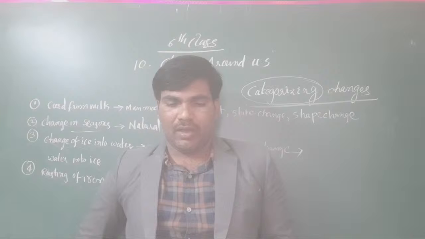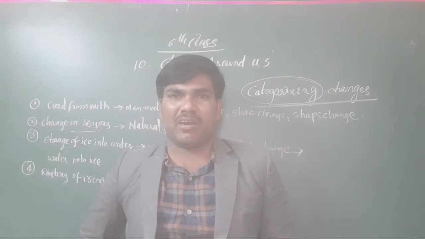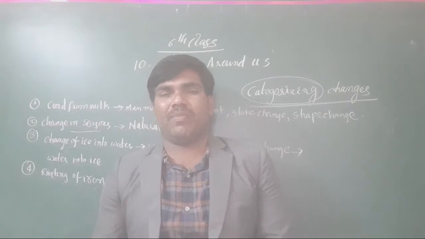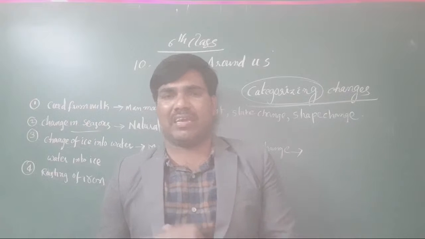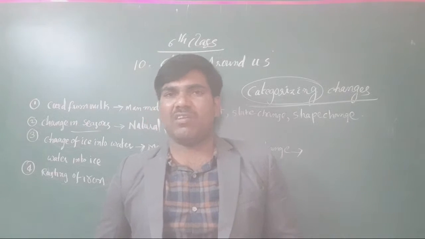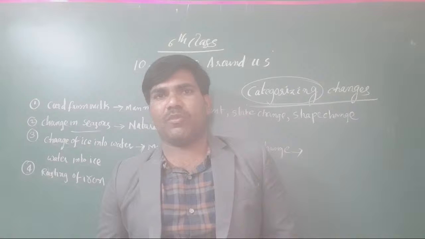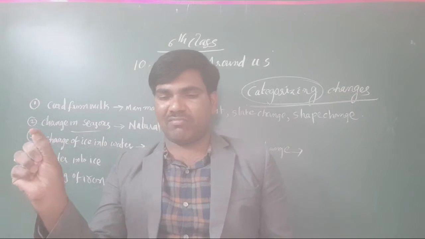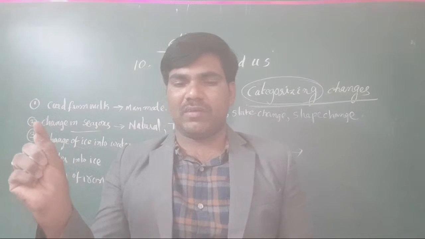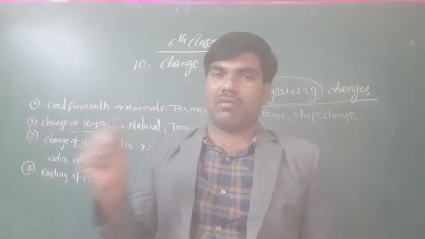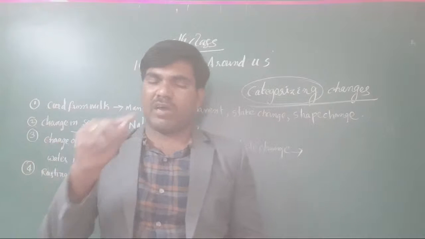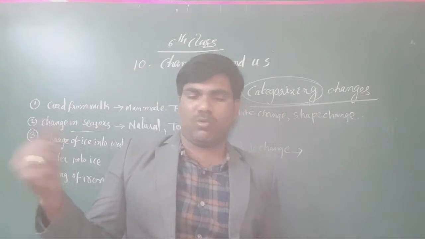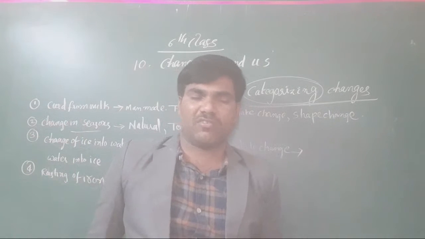Change in state is not applicable: there is no liquid, gas or the like. Change in shape is also not possible. So no change in shape, no change in state.